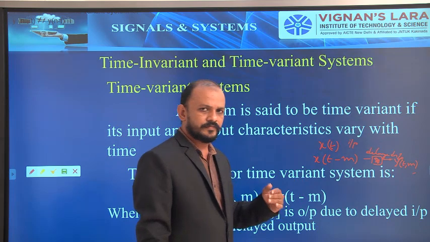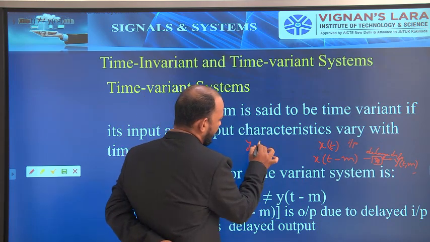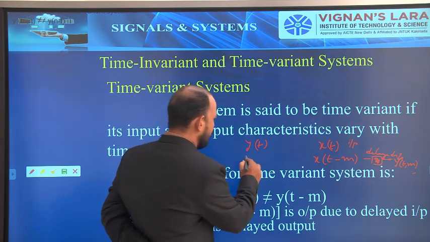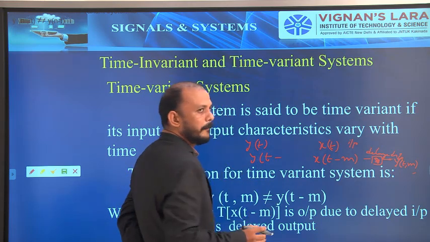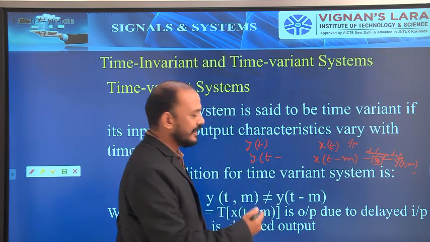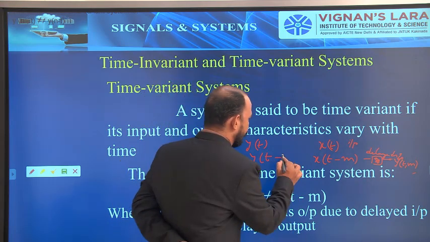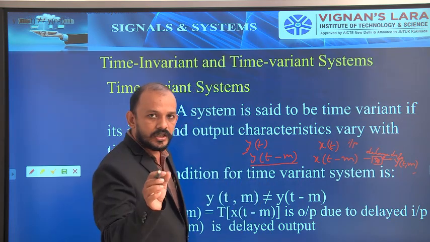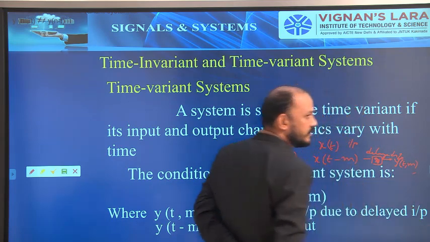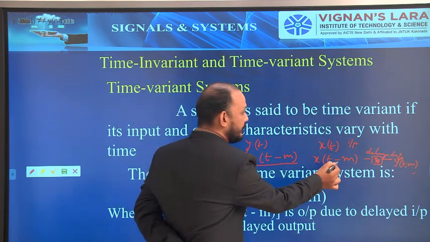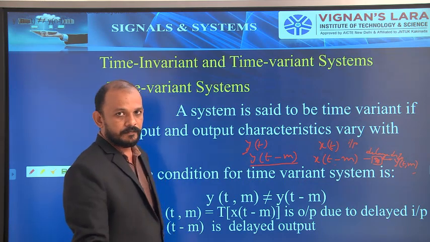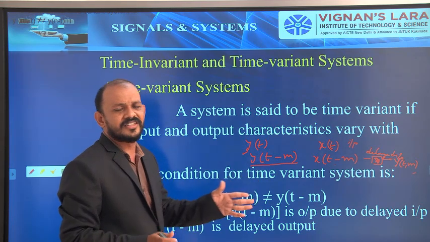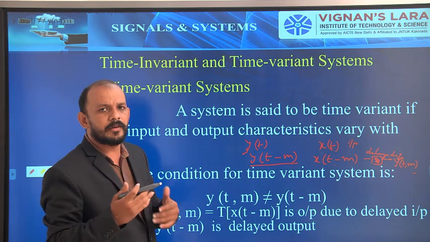Now what is y of t minus m? So we all know what is y of t. Y of t is the output. If it is delayed by some time, the delayed output is y of t minus 5 seconds, t minus 9 seconds, m seconds, y of t minus m. So y of t minus m is the delayed output. Y of t comma m is the output due to the delayed input. So these are the two explanations of these two things. I hope you are all clear with it. Already explained this in the previous class also. Okay, once again I'm repeating it.